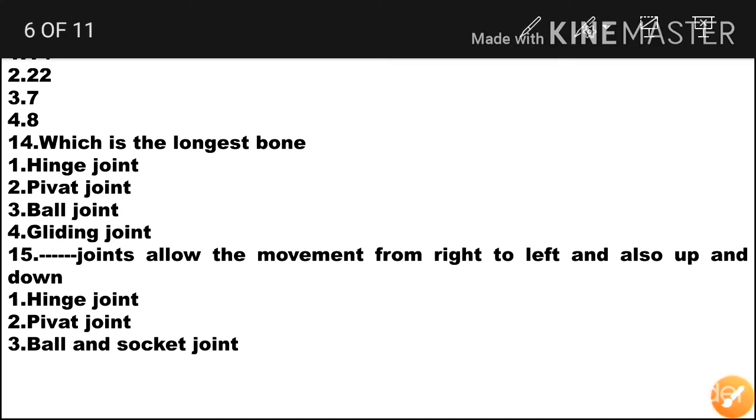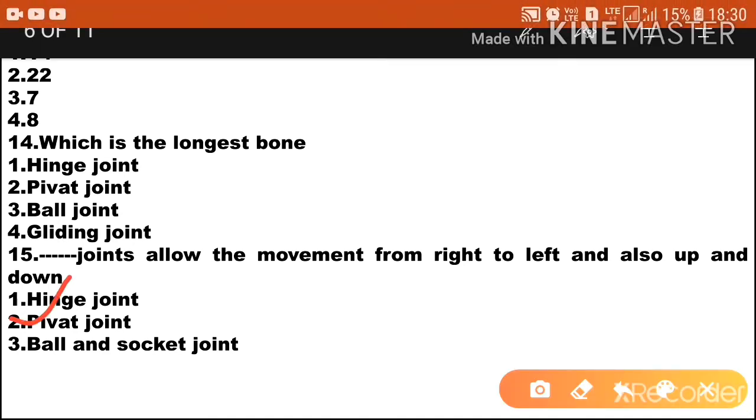And what is pivot joint? Pivot joint is allow the movement from right to left and also up and down, and the joint between skull and the neck that shows the movement of our head. So option 2 is the correct answer, pivot joint.